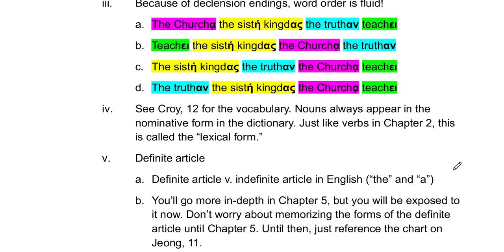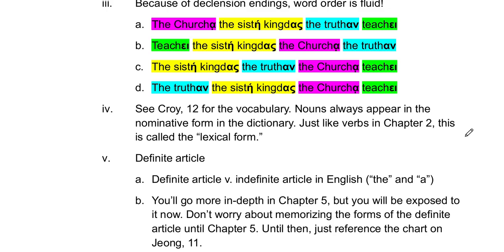So I want you to look at page 11 in Zhang's Reader. Because we're not getting the definite article in any detail until chapter 5, he's giving you this handy little chart at the bottom just to see it.